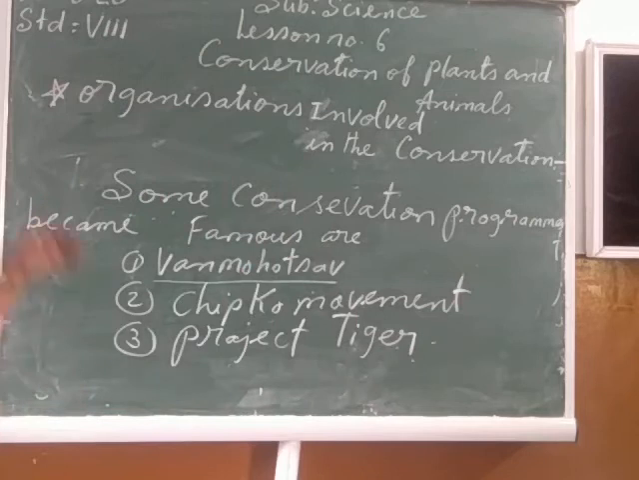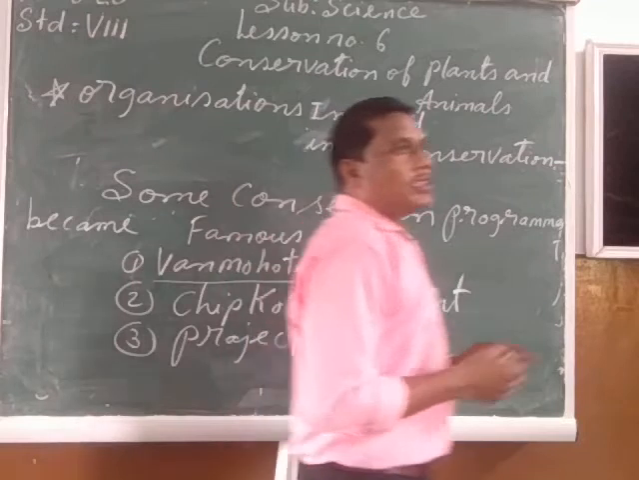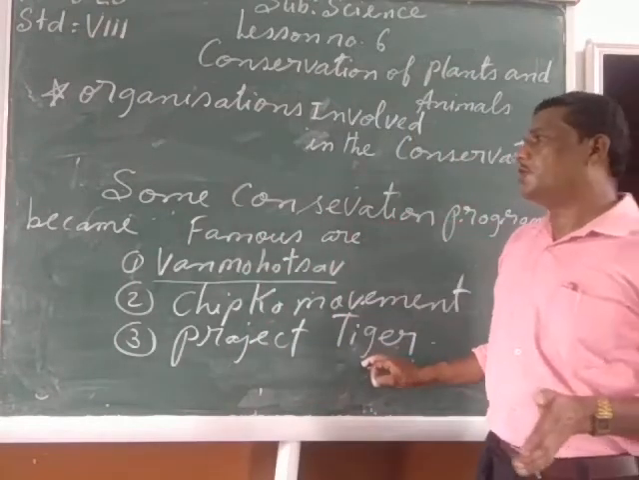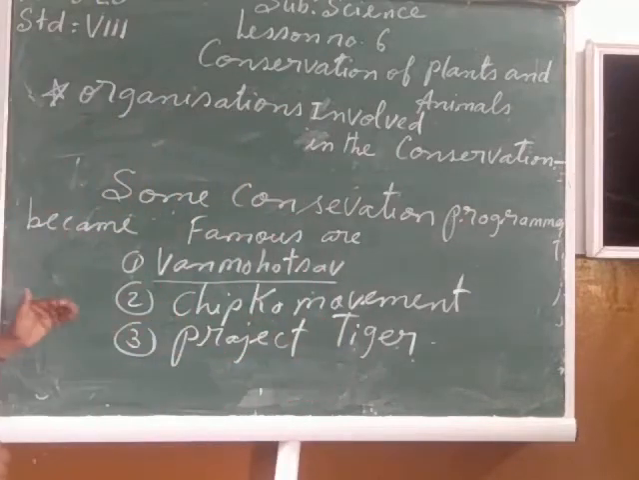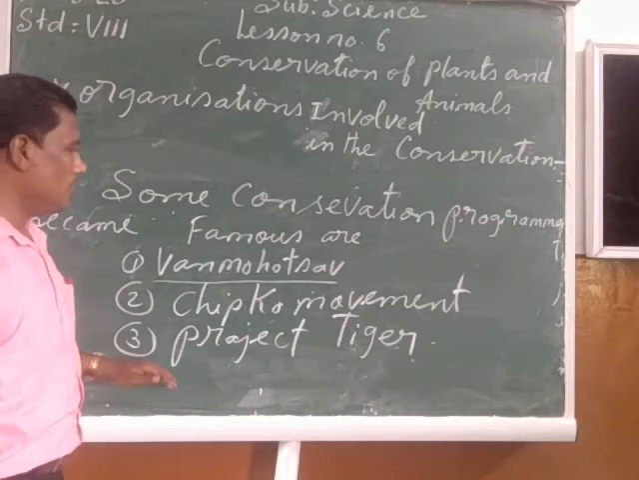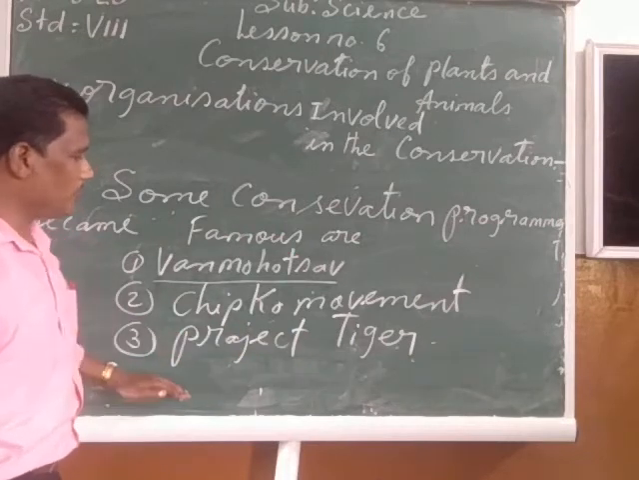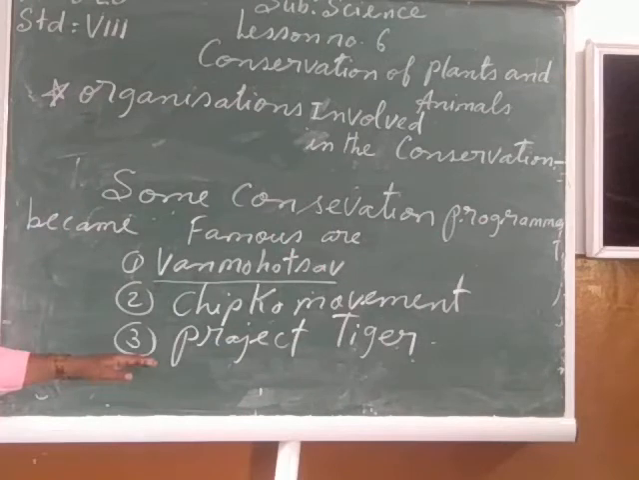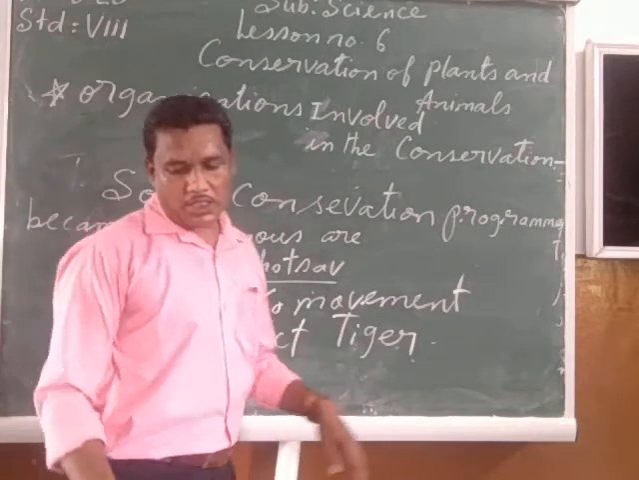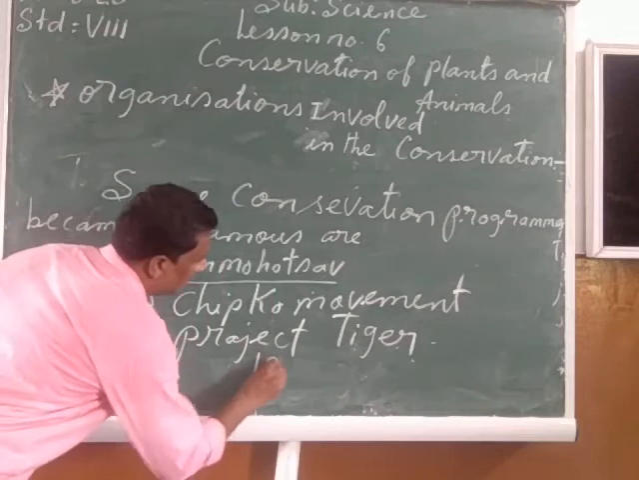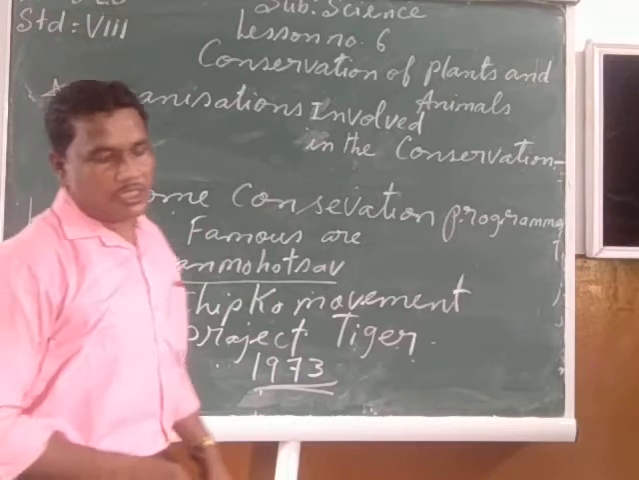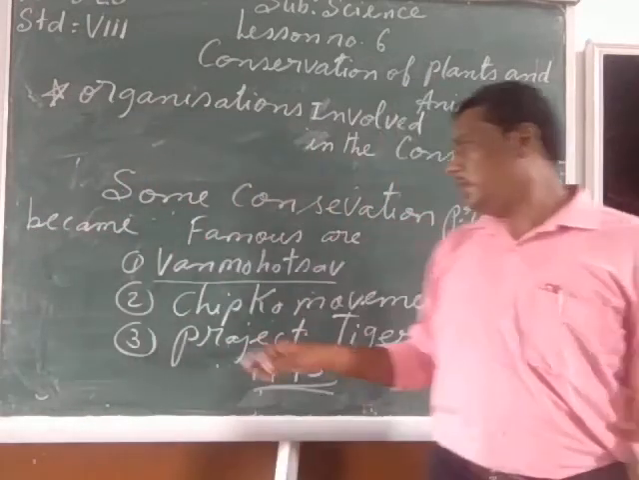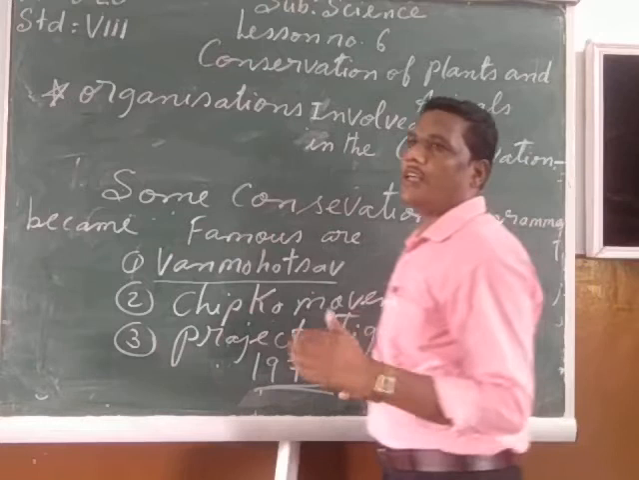The third famous conservation program was Project Tiger. This program was basically launched to protect the tiger species in this world. So what tiger species are being left, not only in India but all across the world? This tiger species shall be protected with the help of the program called Project Tiger. Now let us see something more about this Project Tiger. Actually, this Project Tiger was started in the year 1973. The main aim of this Project Tiger was to protect the tiger species.